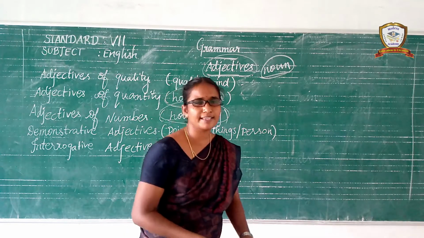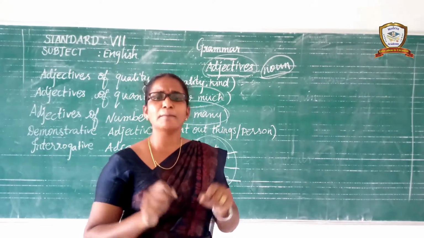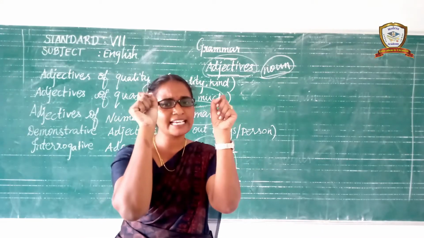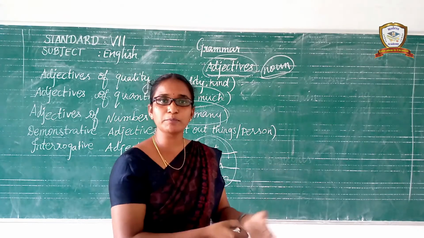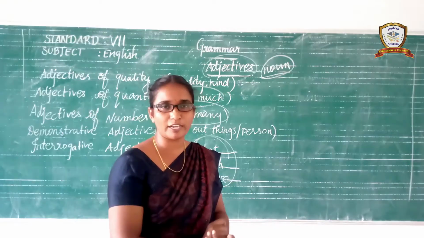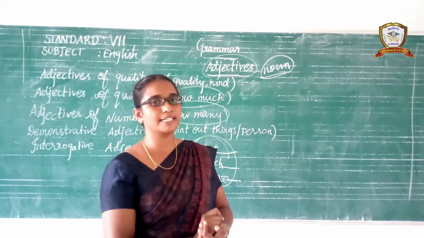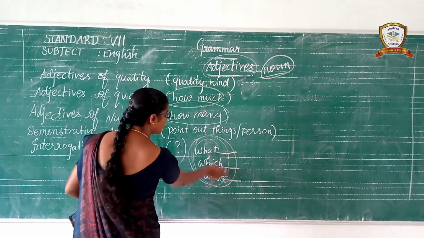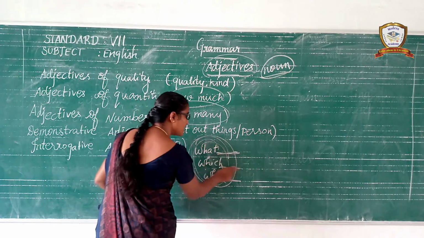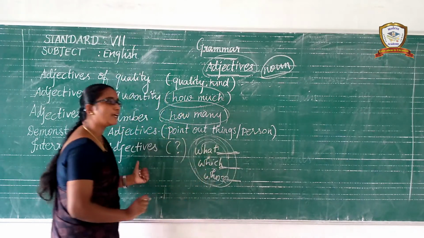Which book did you buy? What color is mentioned in the drawing book? These are called interrogative adjectives. These interrogative questioning words are followed by the noun.